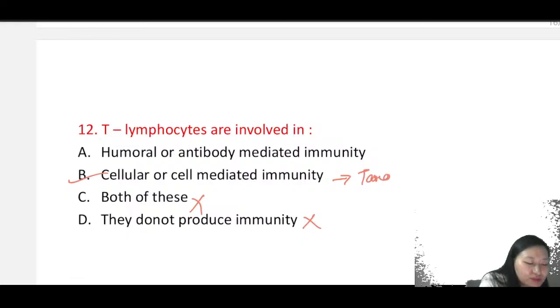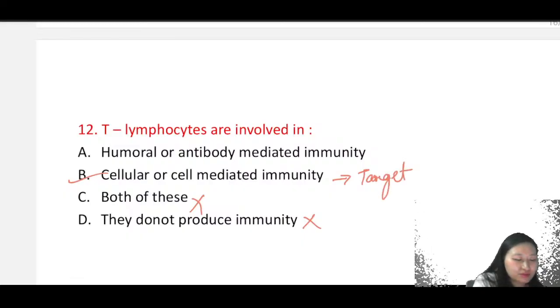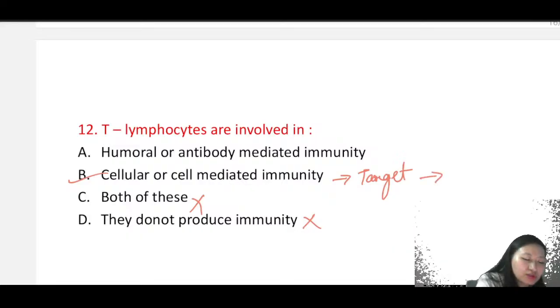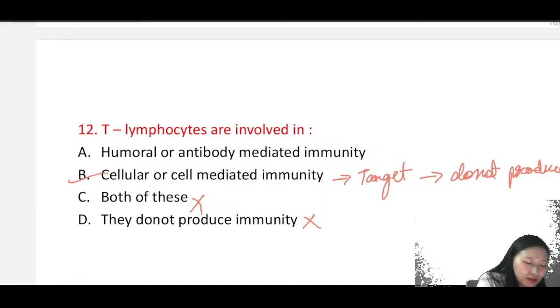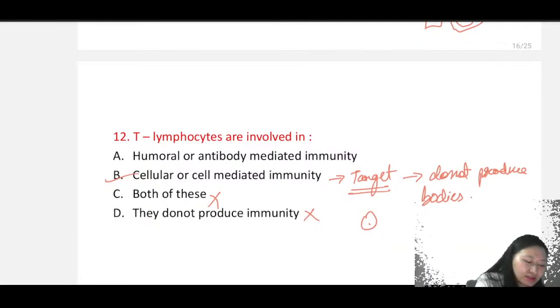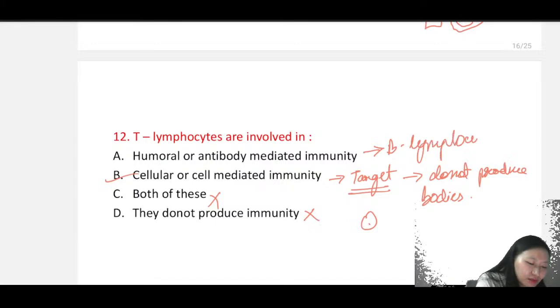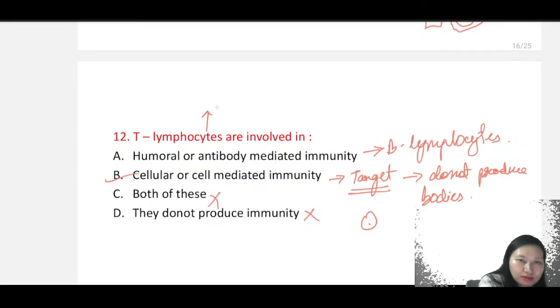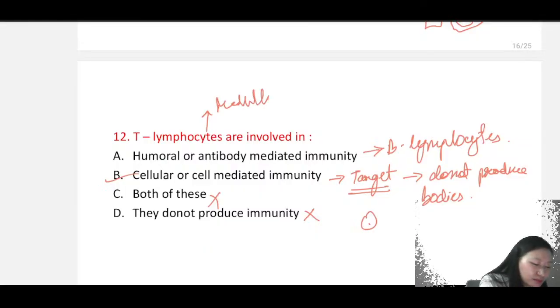This is very specific to their targets. Okay, very specific to the target. They do not produce antibodies. They attack only the specific area where they need to go and attack. Okay, and they will not produce antibodies. Humoral is not for your T lymphocytes. Okay, so T lymphocytes, the signal will go up to where? The signal will go to the medulla.